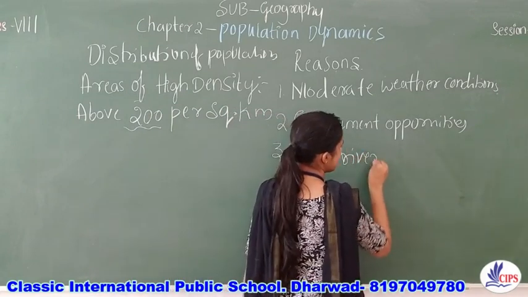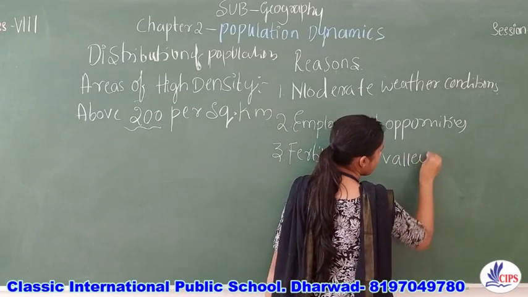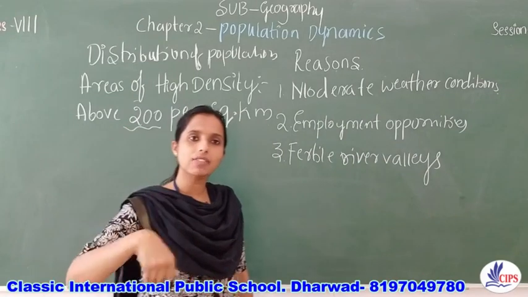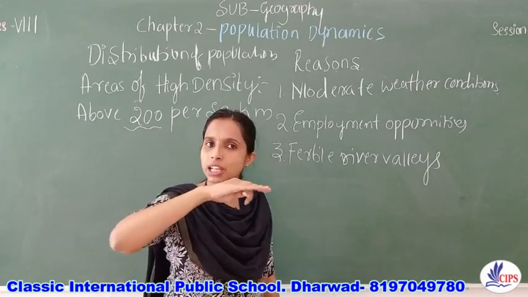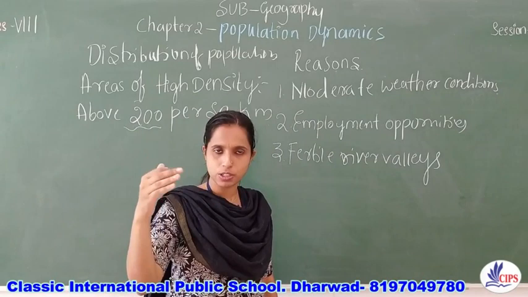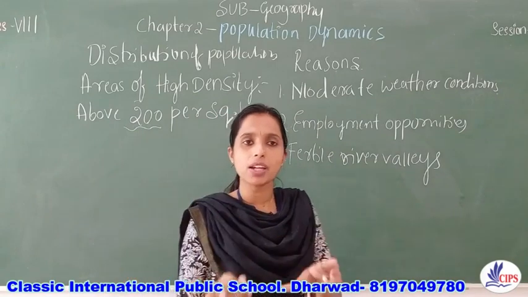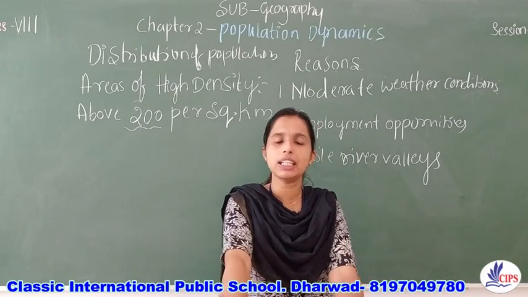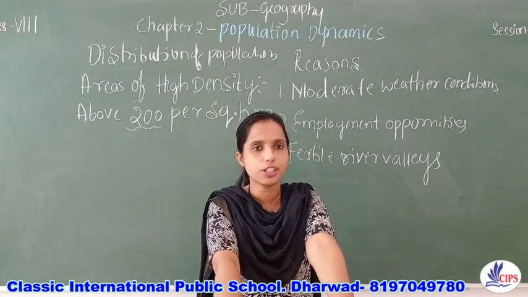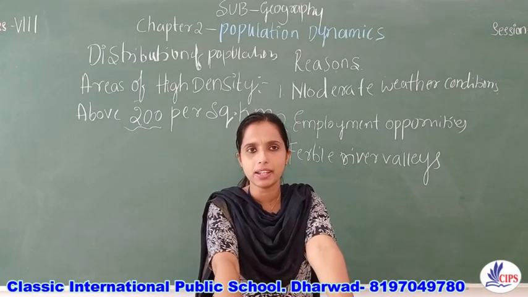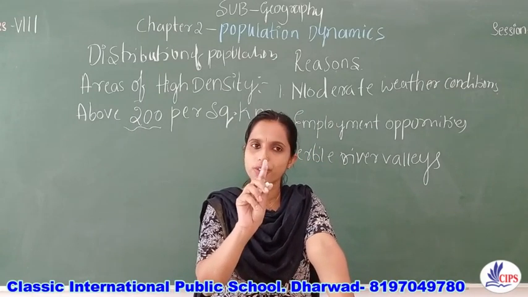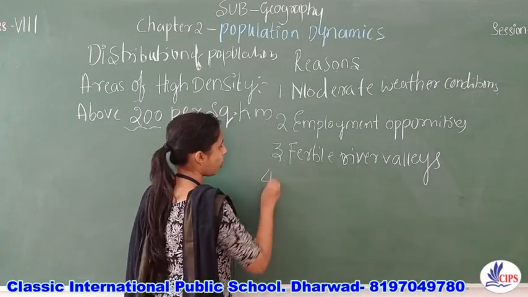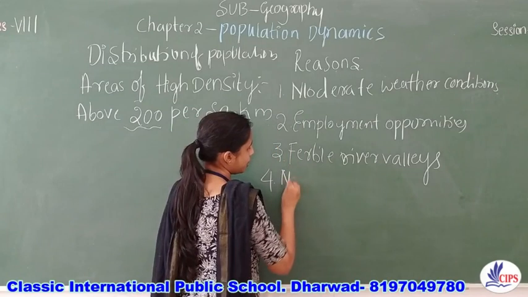Usually along the fertile river valleys, population will be high. In our country, Ganga Valley, Yamuna Valley, the whole of northern India, where the Ganga system is flowing, that part is highly populated. Why? Because first, the land is fertile in that region. In the northern Indian plain, the physiography of that land is a plain land. Let's take the example of North India.